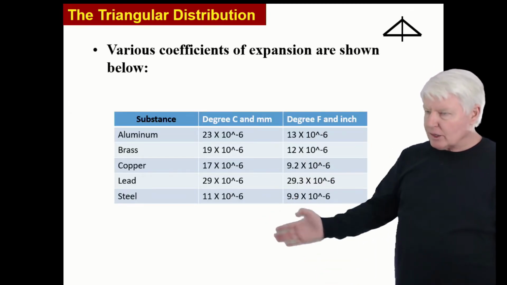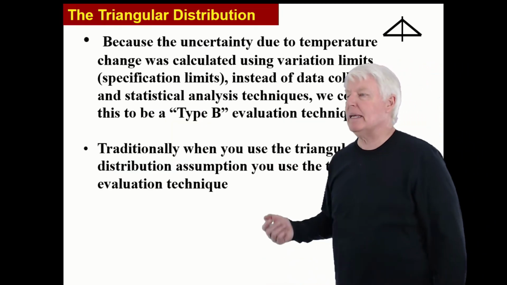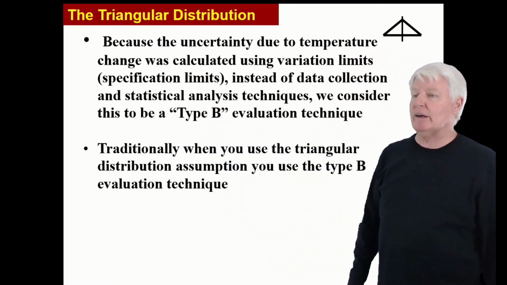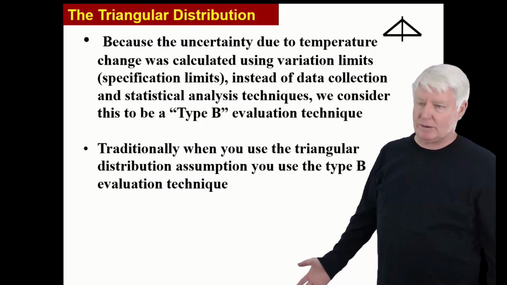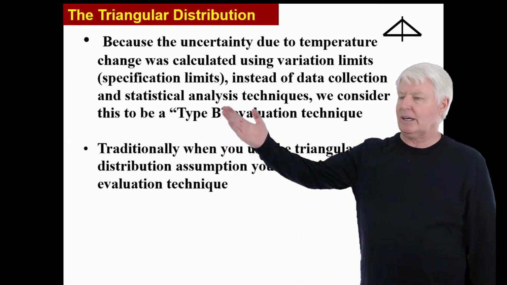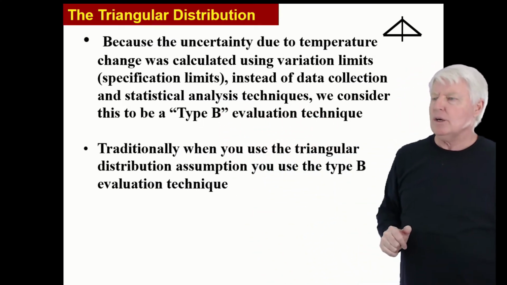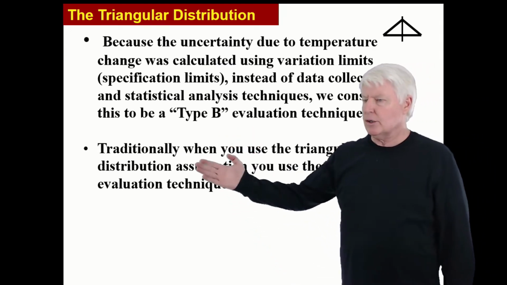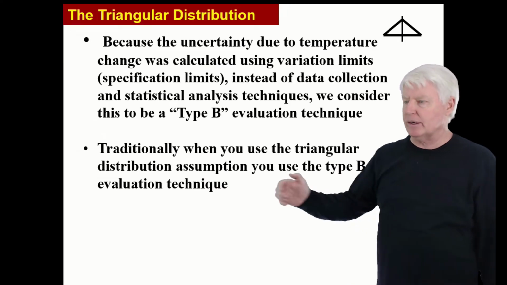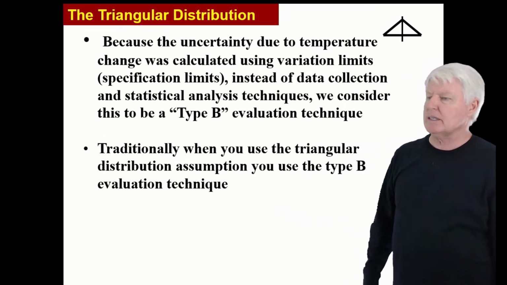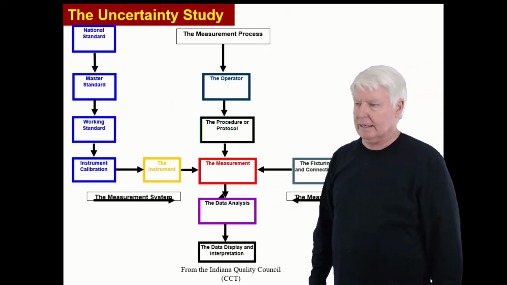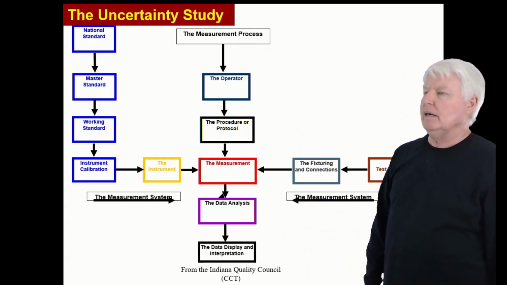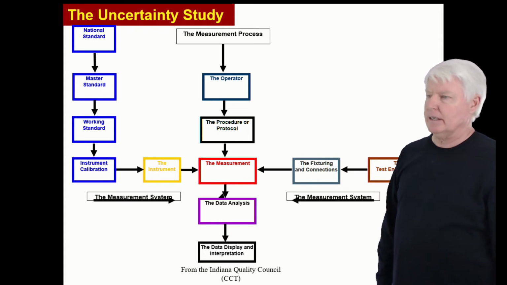There's some other expansion variables, and you can look those up many different places. Because the uncertainty due to temperature change was calculated using variation limits, specification limits, instead of data collection and statistical analysis techniques, we consider this to be a type B evaluation technique. Traditionally, when you use the triangular distribution assumption, you use the type B evaluation technique.